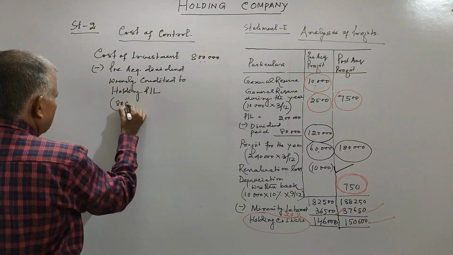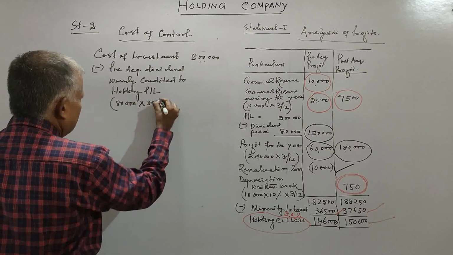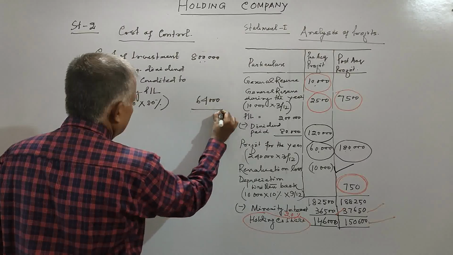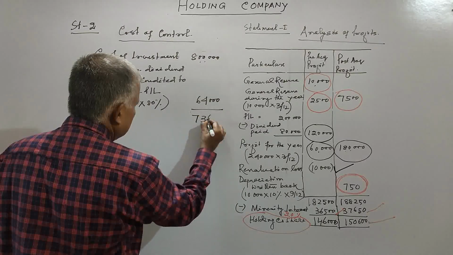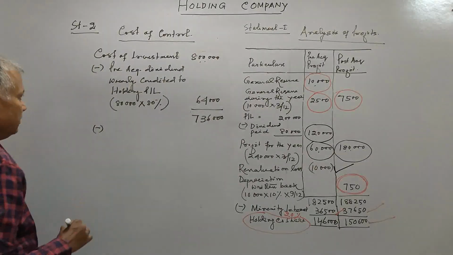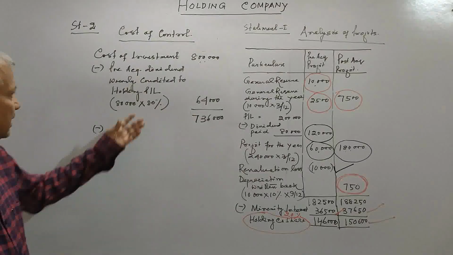This is 80,000 into 80%, 64,000. This is 7,36,000. Less, friends, this is the adjustment we have done repeatedly.